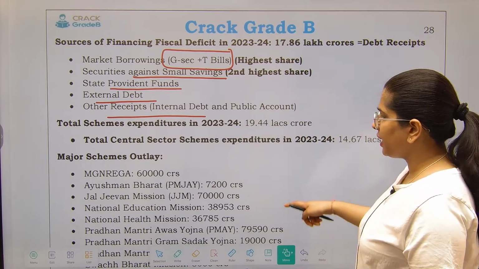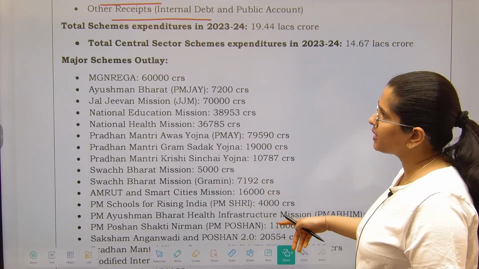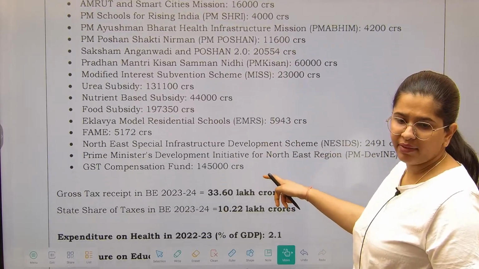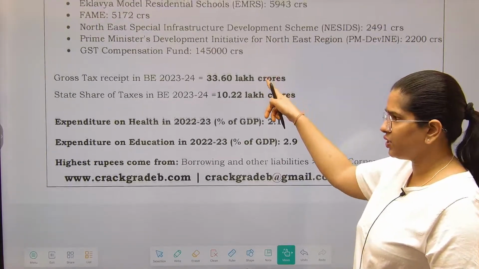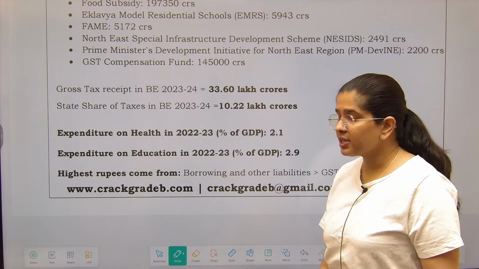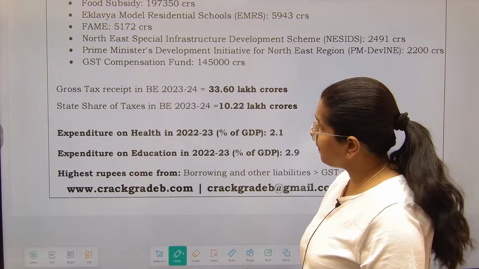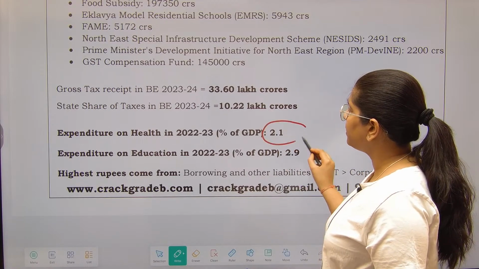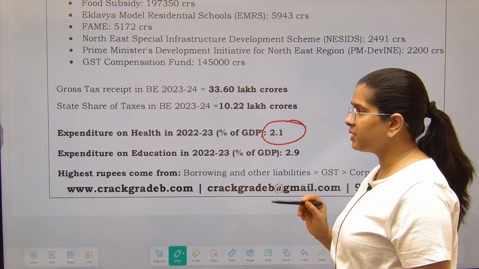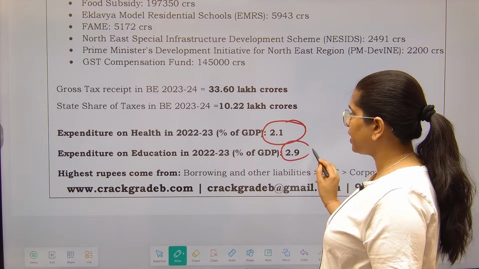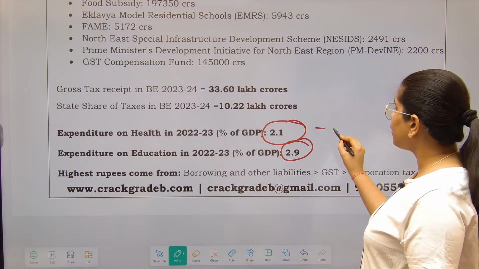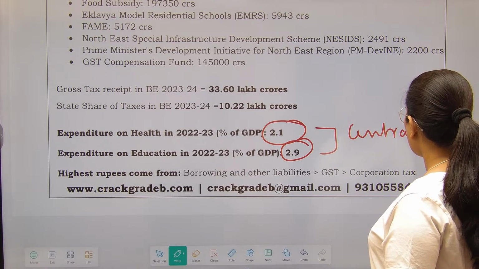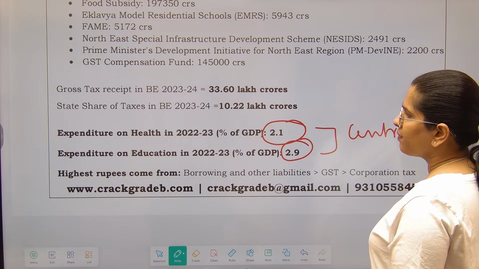Now the next thing that we should be discussing is the schemes allocation, major schemes outlay. You can see them, these have been given. We have already discussed them in our ministry related chapters, hence I am not discussing them again. The next thing is expenditure on health. This is still 2.1% of the GDP. Expenditure on education 2.9%. I am talking about only the central government.